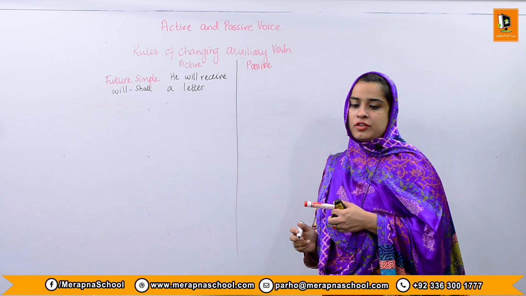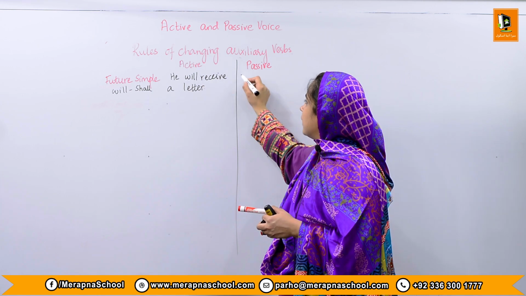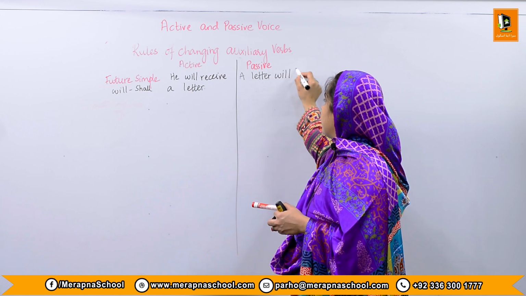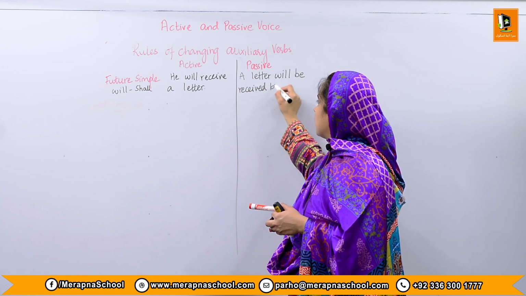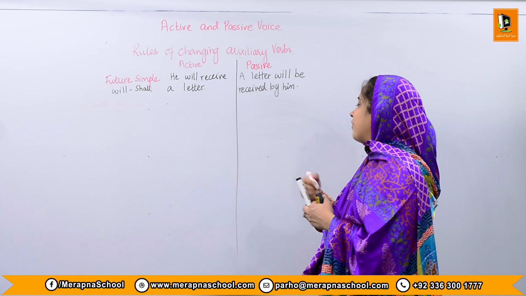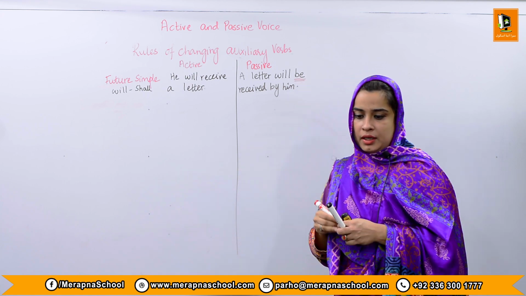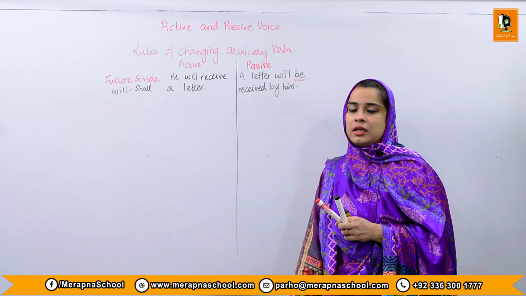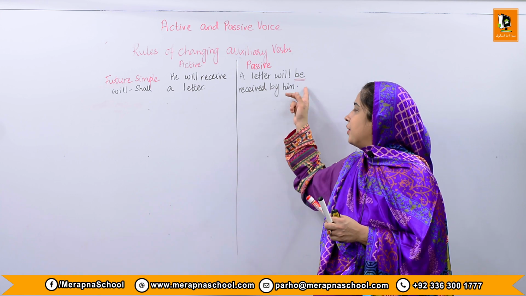So how are you going to change this future simple sentence into the passive voice? By writing a letter will be received by him. So over here, what have we added? We have added the word be. Remember that in continuous we added the word being, and in perfect we added the word been, but over here in future simple we have added the word be.